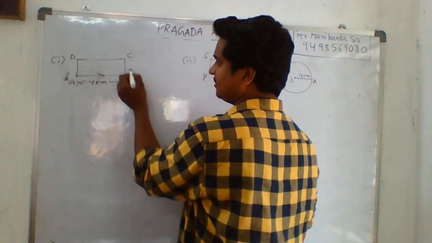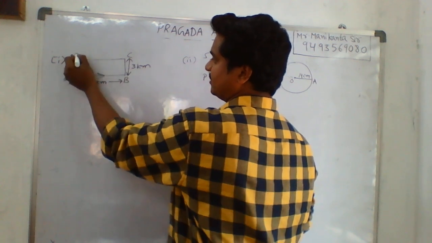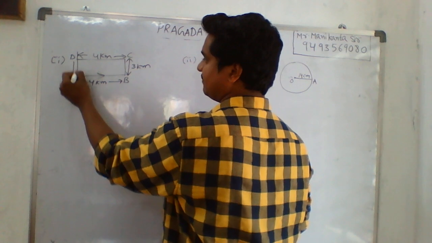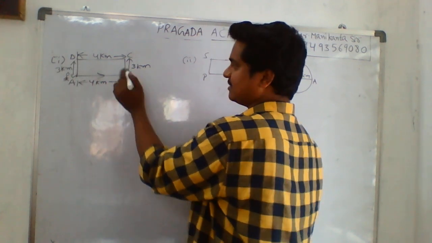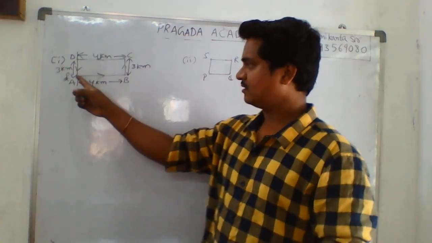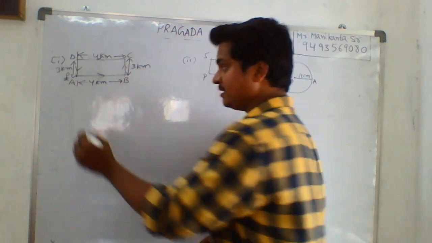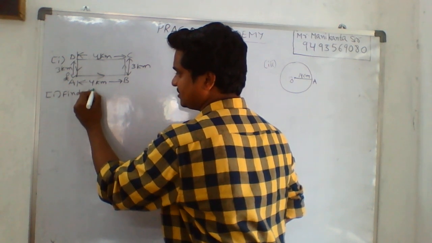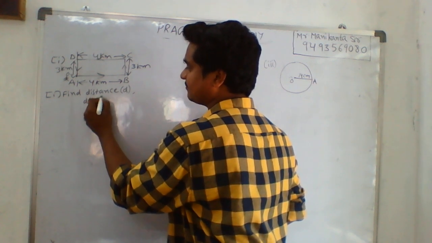CD also is 4 kilometers, because both are lengths, and AD will be 3 kilometers. He travels from A to B, then B to C, then C to D, and then D to A. Again he came to the starting position. The starting point is A, and the final point is also A. Here I want to find distance, which we represent as D, and displacement.